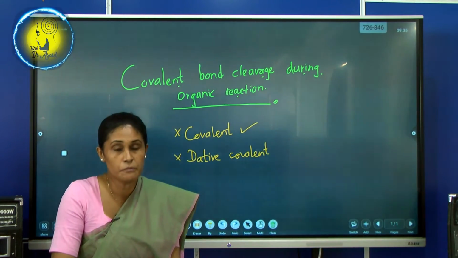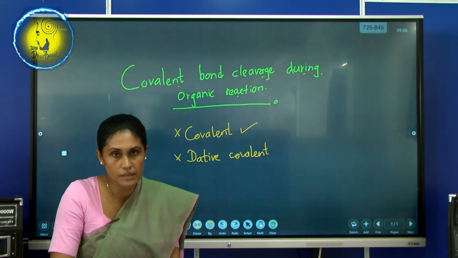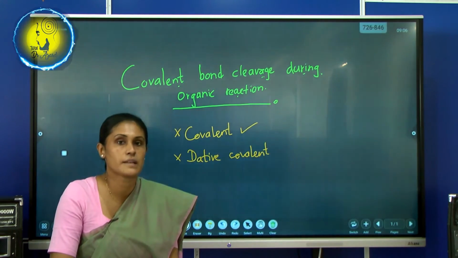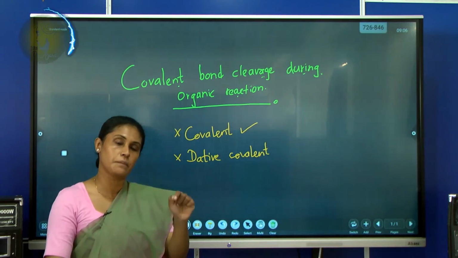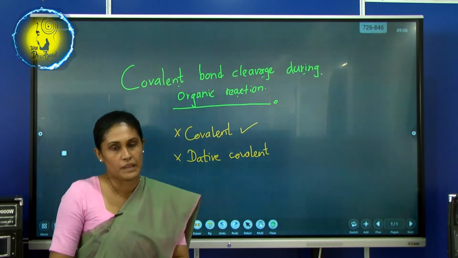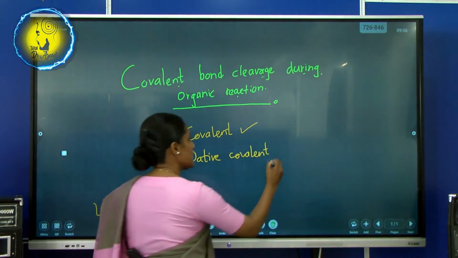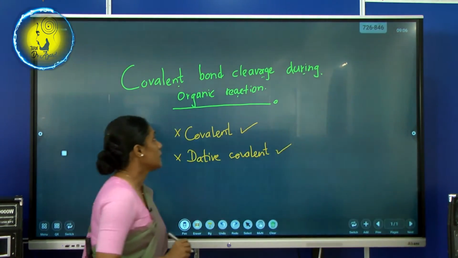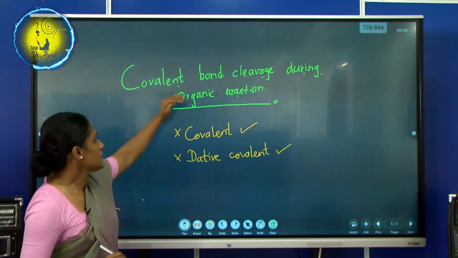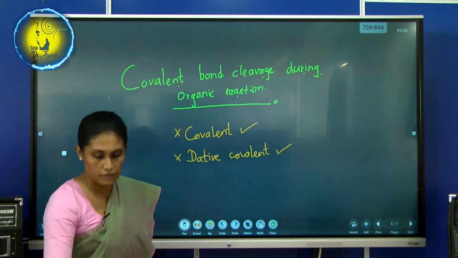Whenever atoms with empty orbitals interact with atoms which have lone pairs of electrons, a dative covalent bond takes place. Right? Okay. We have discussed that too, right?